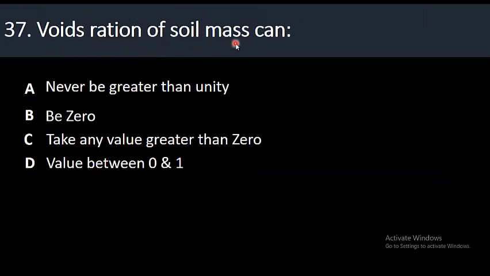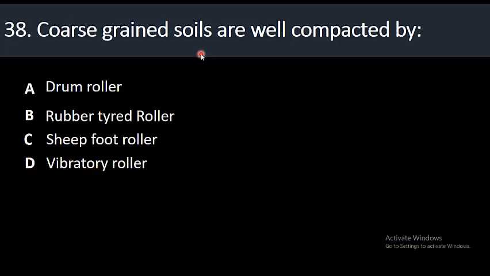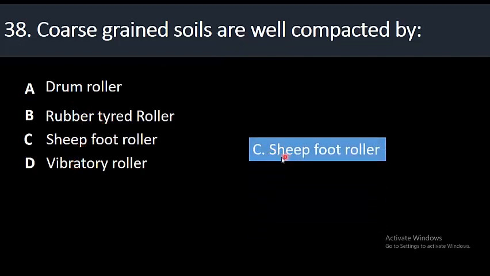37. Void ratio of soil mass can: option A, never be greater than unity; B, be 0; C, take any value greater than 0; D, be a value between 0 and 1. The right option is option C, take any value greater than 0. 38. Coarse-grained soils are well compacted by drum roller, rubber tire roller, sheep foot roller, or vibratory roller. The right answer is option C, sheep foot roller.